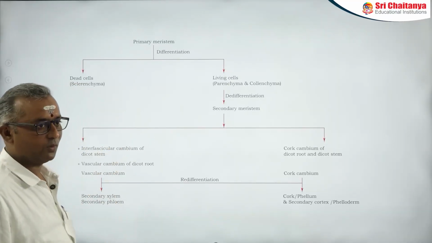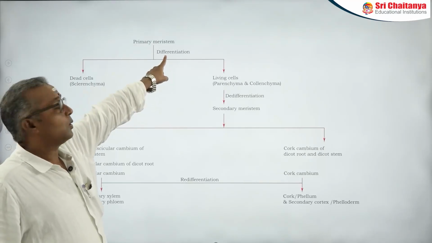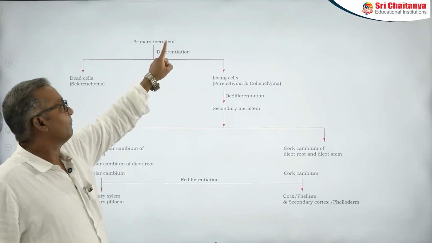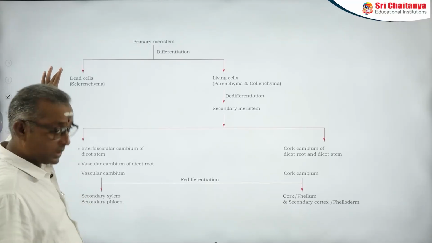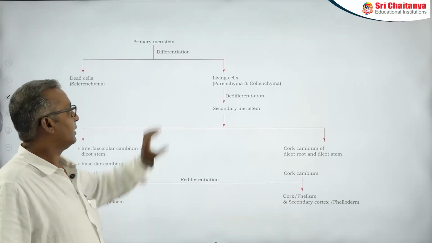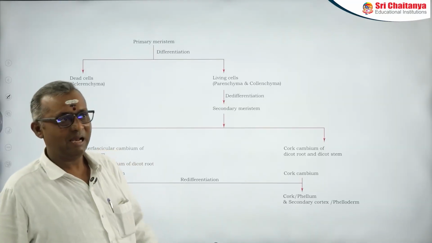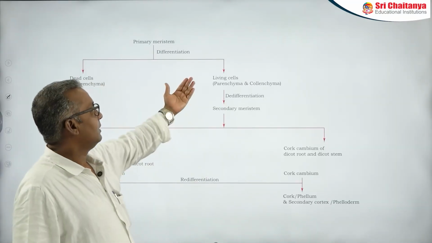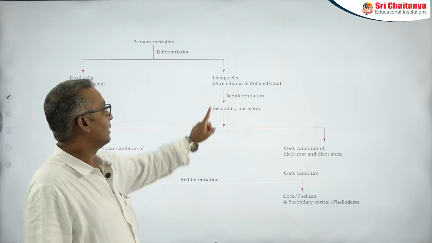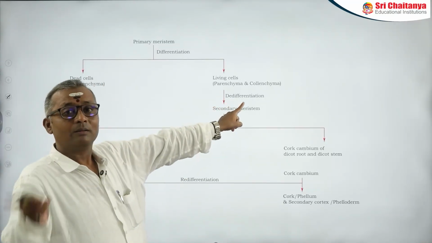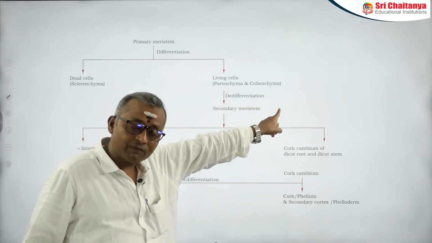Now if you look into the flowchart, primary meristems, I said, undergo differentiation. Because of this differentiation process, you are getting dead cells like sclerenchyma, and living cells like parenchyma as well as collenchyma. As I said earlier, these living cells under certain conditions again become meristematic by a process called dedifferentiation.